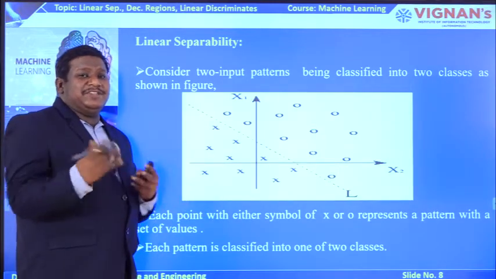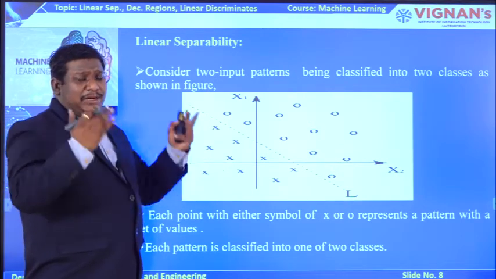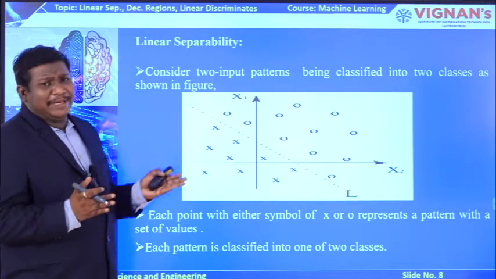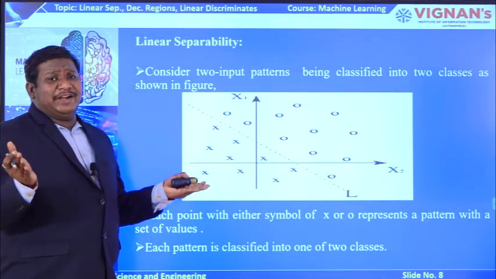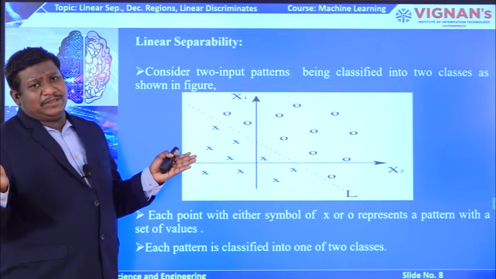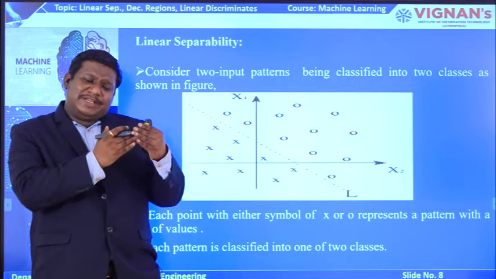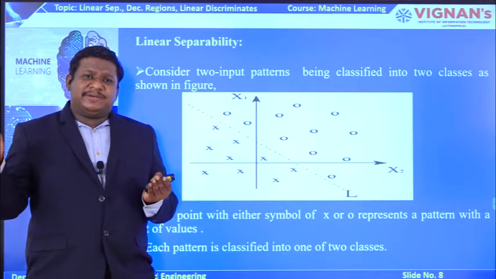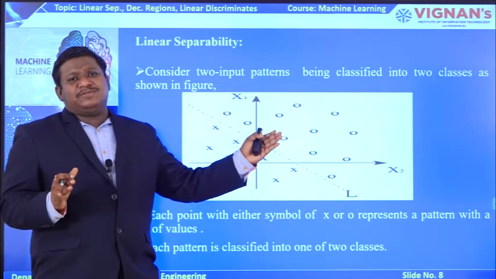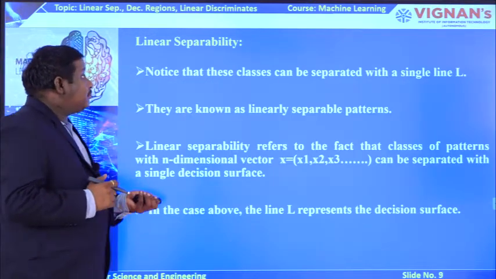Based on this decision surface condition, you are going to separate the data. Suppose you take students as a simple, big data set. You can classify the data set into two parts simply by taking a condition, that is the gender. Based on the gender of the student, you classify the entire student data into two classes: boys is one class, girls is another class. So simply taking a single surface region condition, L equal to gender, I classify my entire student data set into one class of boys and one class of girls. This is linear separability.